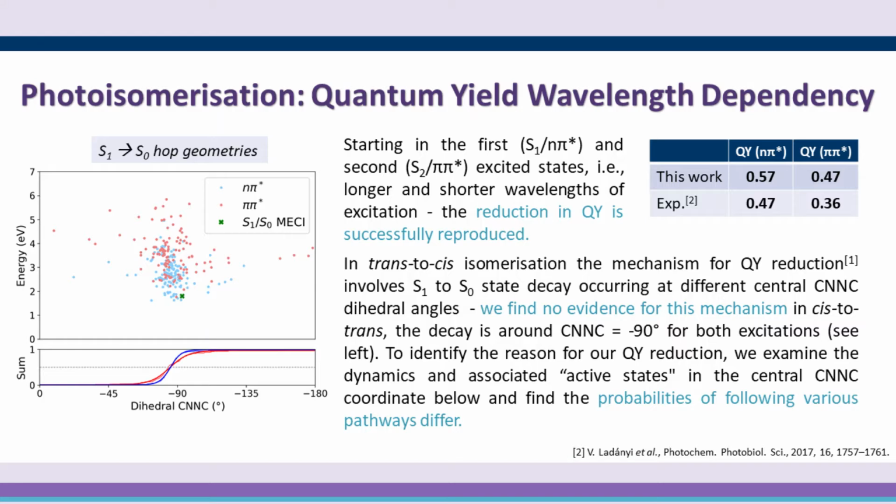The first thing we tested was whether the mechanism for quantum yield reduction discussed in literature for trans-azobenzene could also explain the reduction seen for the cis isomer. In this mechanism, the decay from S1 to S0 occurs earlier along the rotational isomerization coordinate after exciting to the S2 state. However, when we plot the positions along this coordinate of our hops from the S1 to S0 states, we see that the average decay is around 90 degrees after both excitations.